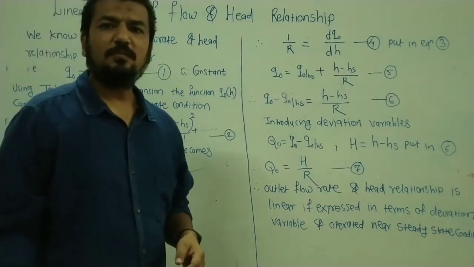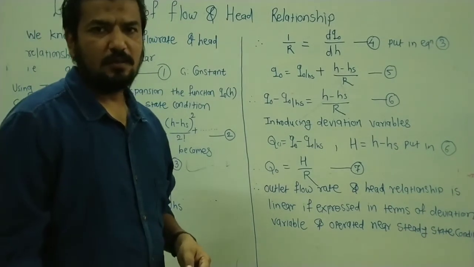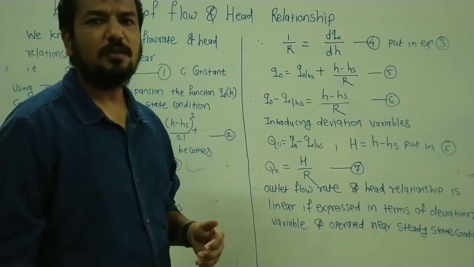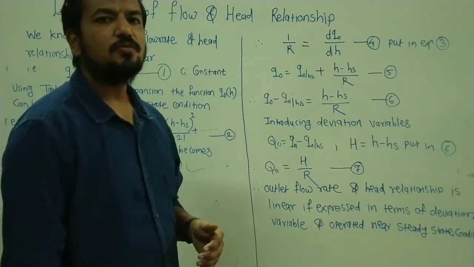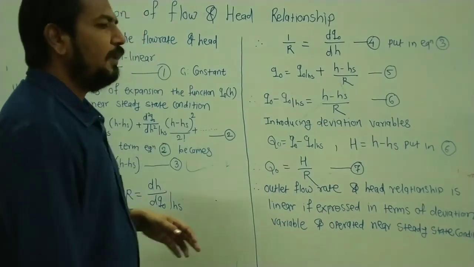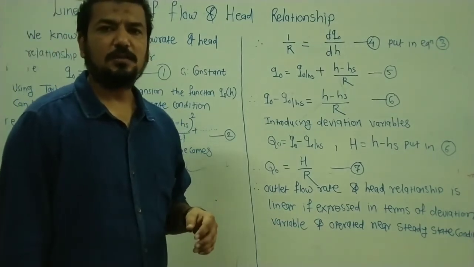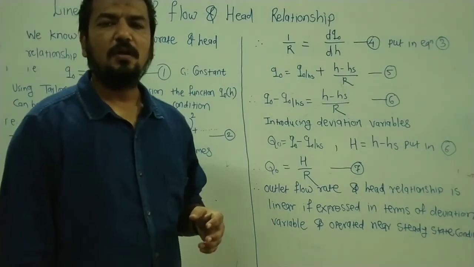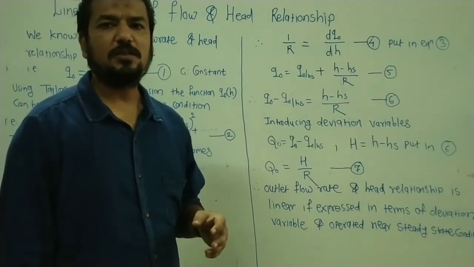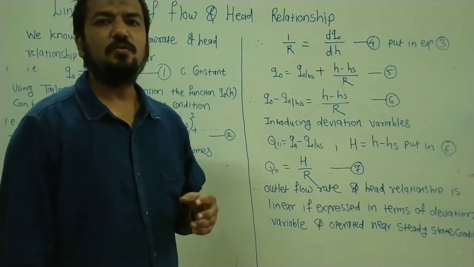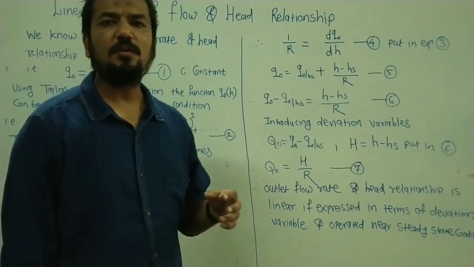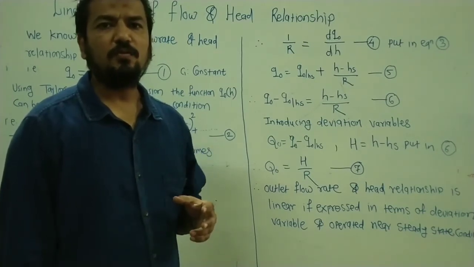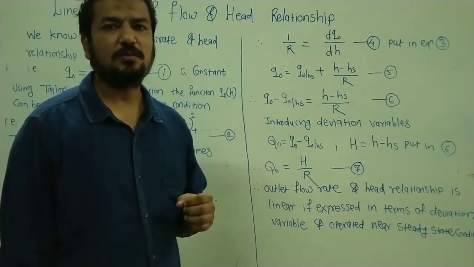As I have explained, most of the chemical processes are non-linear. So before getting their transfer function, it is very important to convert this non-linear system into a linear system. So let us consider the example of head and outlet flow rate relationship. All of you know that when we solved the derivation of the single liquid level tank system, we have seen that Q0 is equal to H by R. Actually, this is a linear relationship, but the actual relationship between Q0 and head is a non-linear relationship.